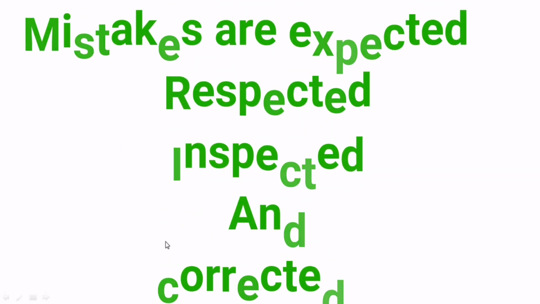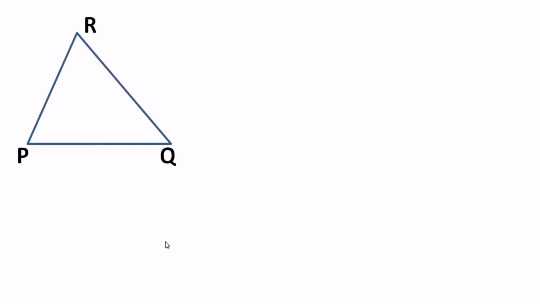In today's video, we will try to revise the concept of altitude and the median that we had learned previously. Consider a triangle that you are looking at on the screen, triangle PQR, and suppose I draw a segment from a vertex to the opposite side. Presently the vertex is R, the opposite side is PQ, and the segment RA is drawn.